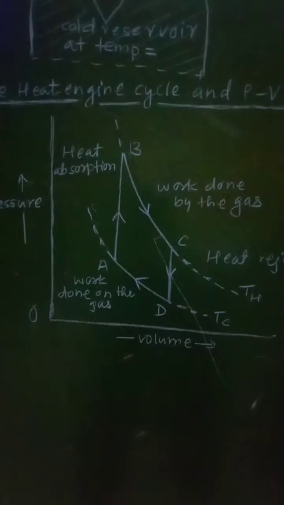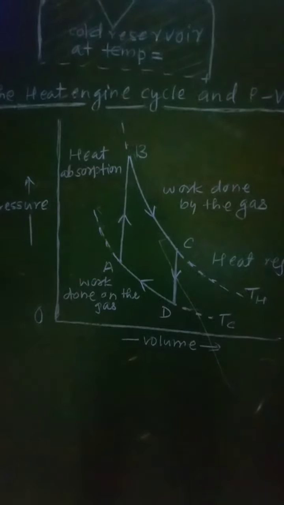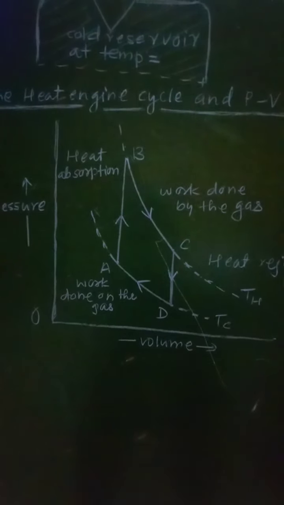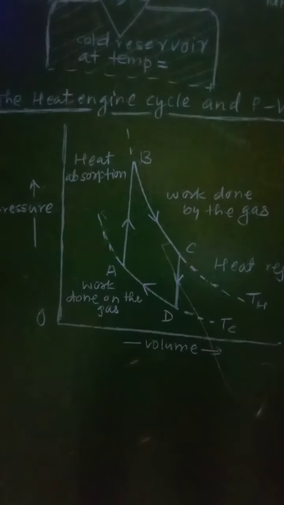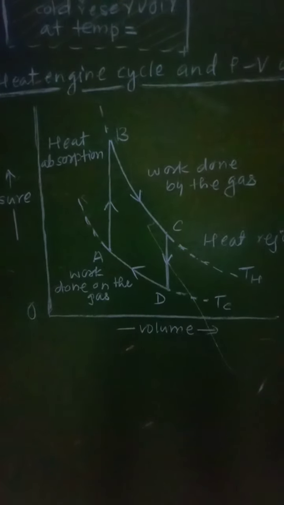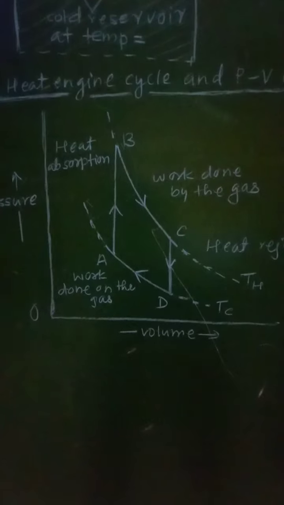Now when point C is reached, the excess heat, that is the extra heat not utilized in doing work by the gas, is rejected. That will be the extra heat energy left after performing the work, which will be rejected.